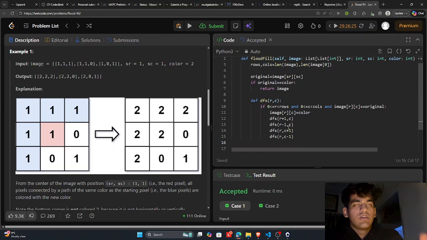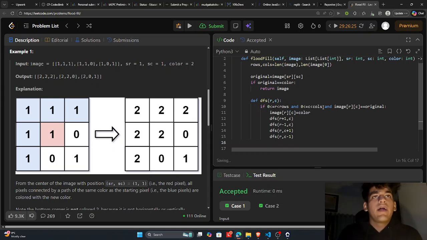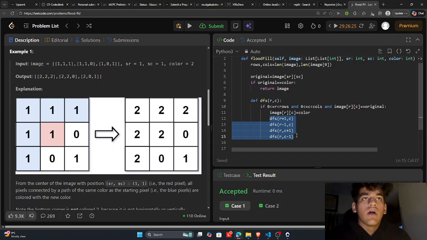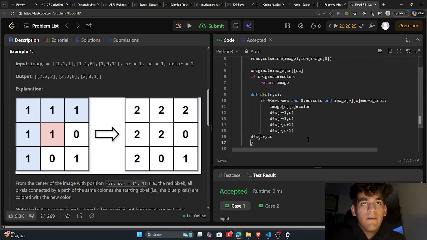So what I did is basically apply DFS in all the four directions: horizontal, vertical, left, right, up, down. Yeah. So now we'll call the DFS function from the given source, which is sr and sc, and return the image.